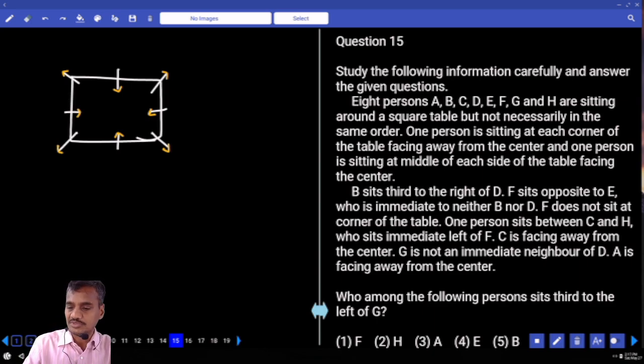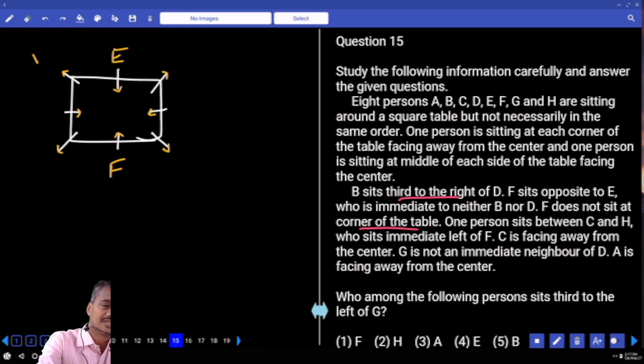And F sits opposite to E. And F is opposite to E. B sits third to the right. F does not sit at the corner of the table. F is not at the corner of the table. F can be at the center, isn't it? Now F is at the center and B sits third. F and E are opposite to each other. E is here. And E is immediate neighbor to neither B nor D.